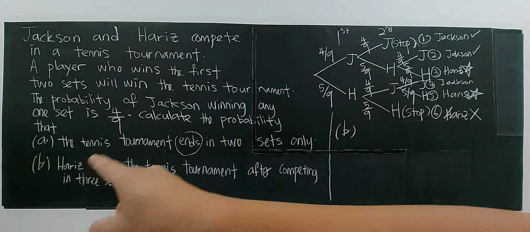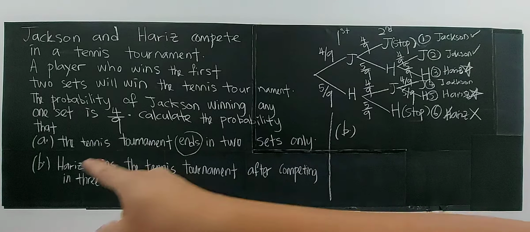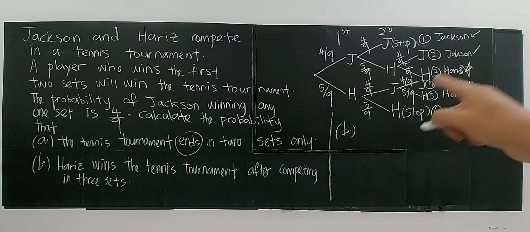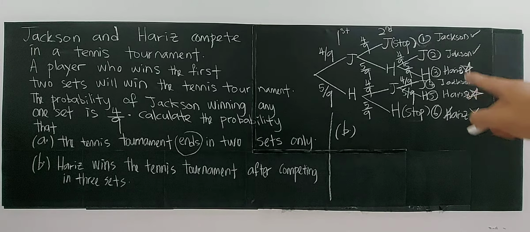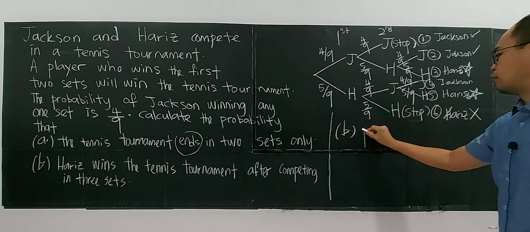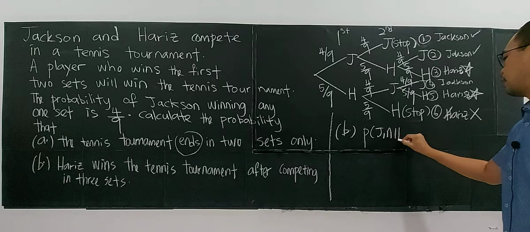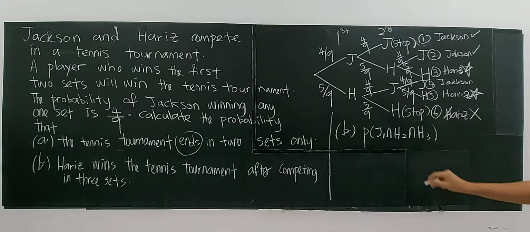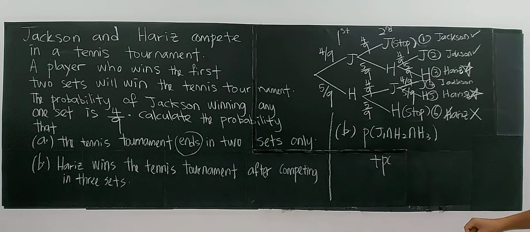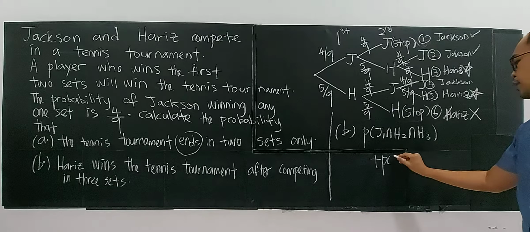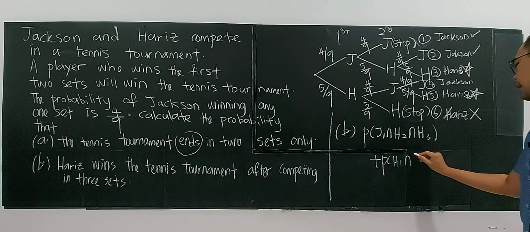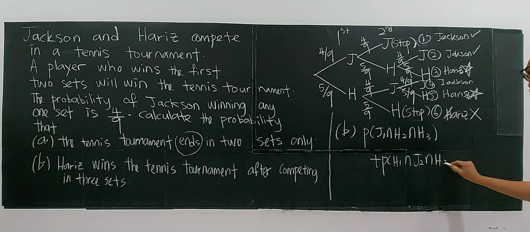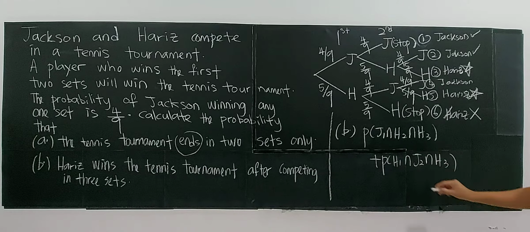The question says Harris wins the tennis tournament after competing in 3 sets. Harris must play 3 sets and win finally, which is these 2. So the probability: Jackson wins the first set, Harris wins the second set and third set, finally Harris wins, or maybe Harris wins the first set but loses, kalah. Jackson wins the second set, and finally Harris wins again in the third set. So 2 possibilities.